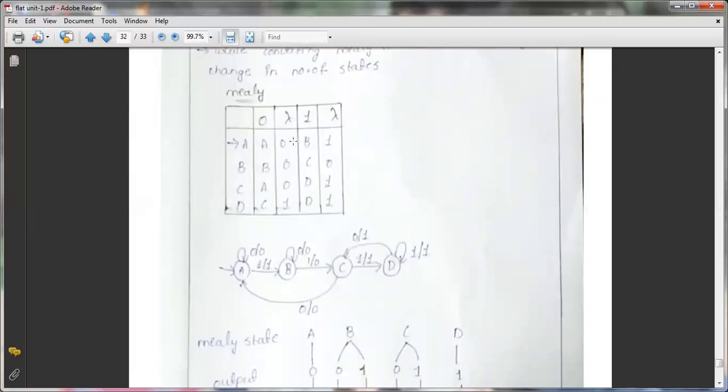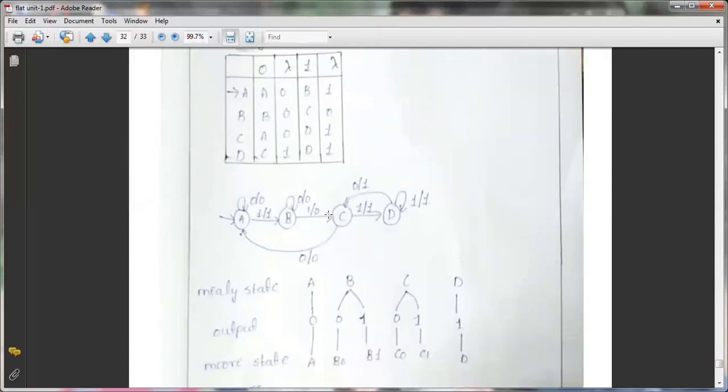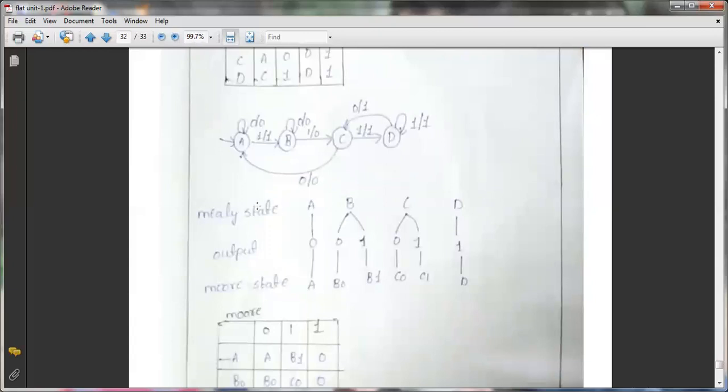So B on 0 is going to B and the output is 0. B on 1 is going to C and the output is 0. C on 0 is going to A and the output is 0. C on 1 is going to D and the output is 1. D on 0 is going to C and the output is 1. D on 1 is going to D and the output is 1 here. So here, in the Mealy machine, the states are A, B, C and D.